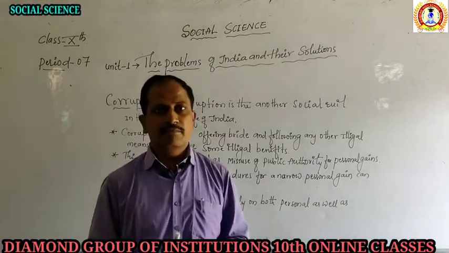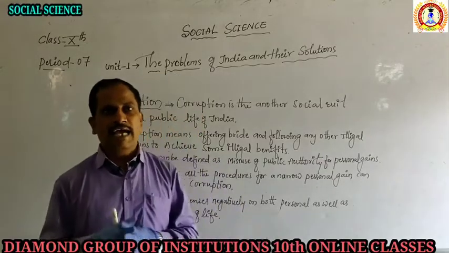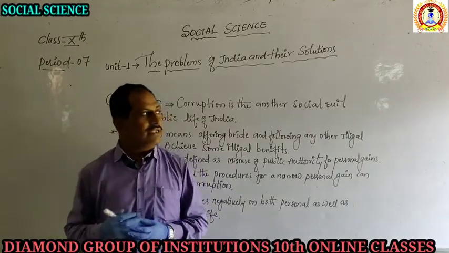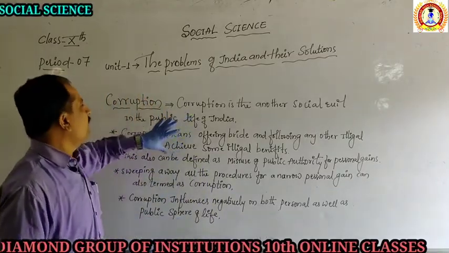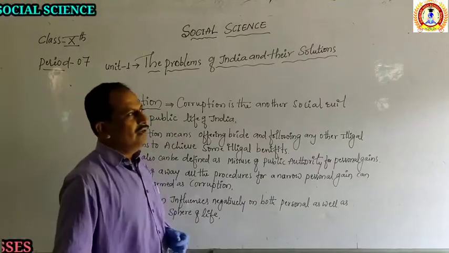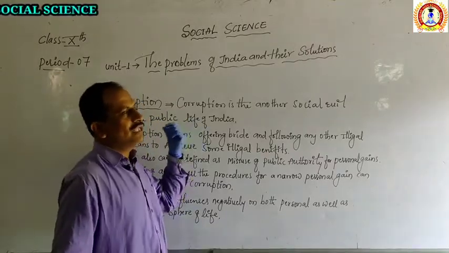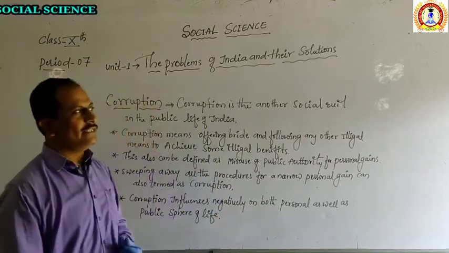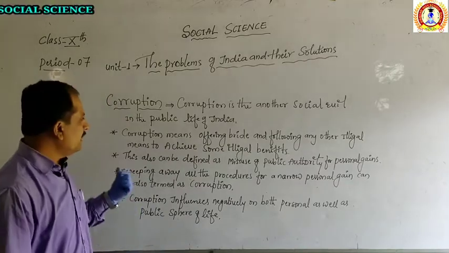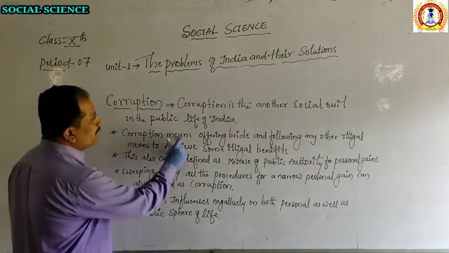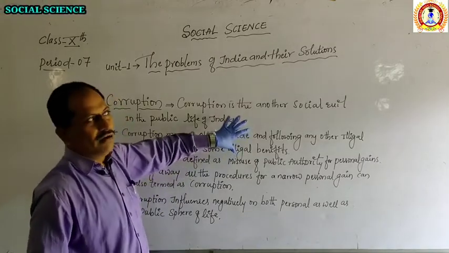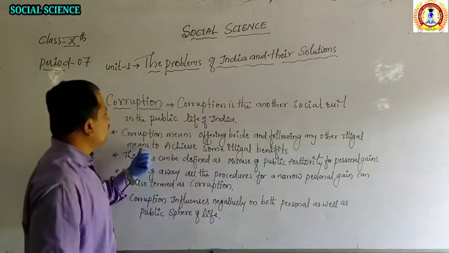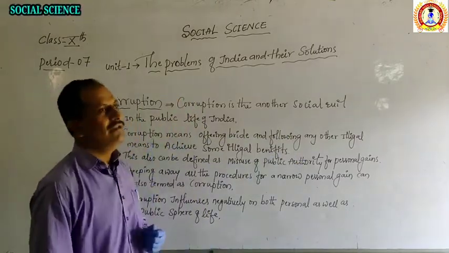What is corruption? This corruption has become another social evil. It is considered one of the social evils for the public life of India. Why is it considered a social evil? Because corruption means offering a bribe and following other illegal means to achieve some illegal benefits.